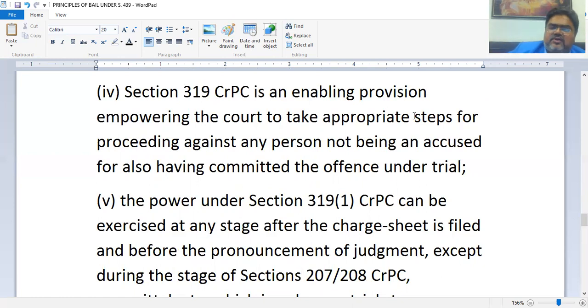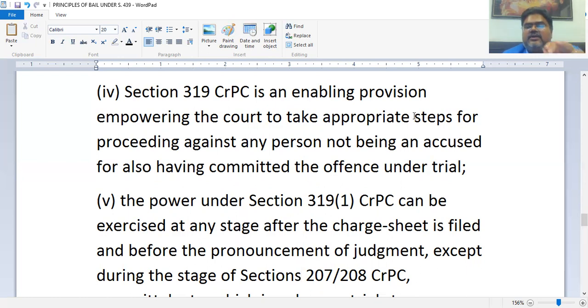At the end of the trial, we know the judgment comes, and the trial begins as soon as the charge sheet is filed. So at any stage between these two points, after the charge sheet is filed and before the pronouncement of judgment,